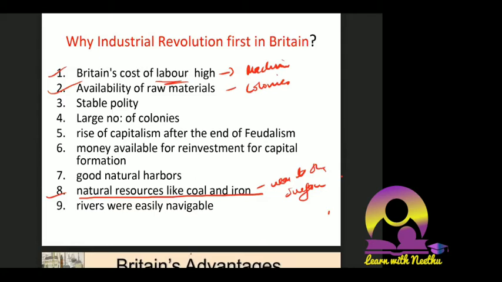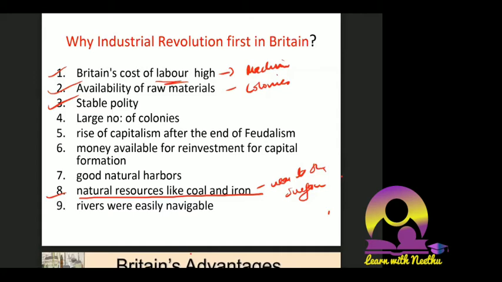Next, stable political setup. If you imagine the map, it is an island country, separated by the English Channel from France. Then only Ireland is towards the western side. So there is not much interference, and threats are very few. Neighbors will not come and attack you. Britain was already dominating in army and navy, and in the entire world they had that predominant position. Apart from that, the polity was also very stable. This is also a reason that the industrial revolution could happen in Britain first.